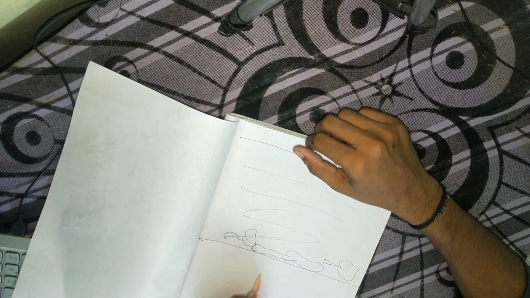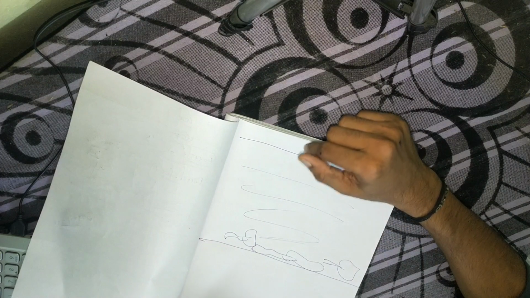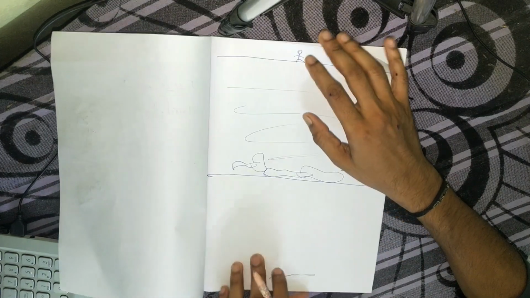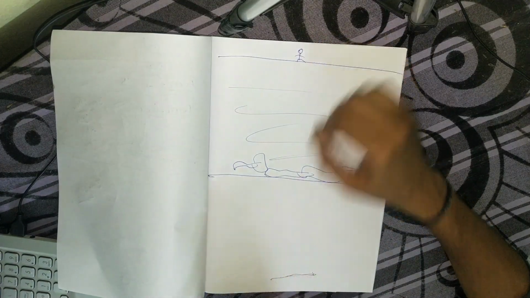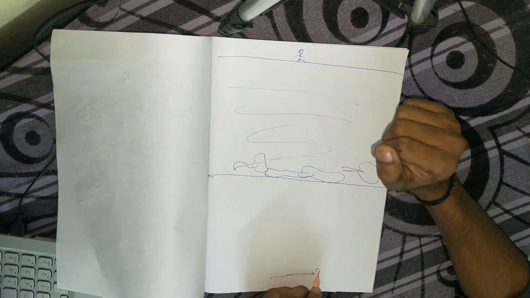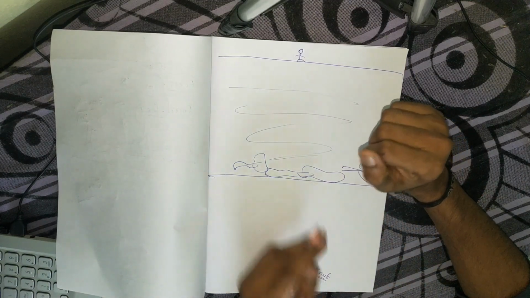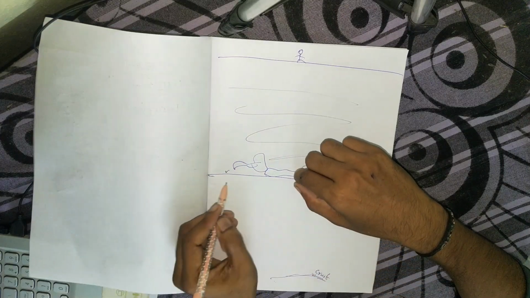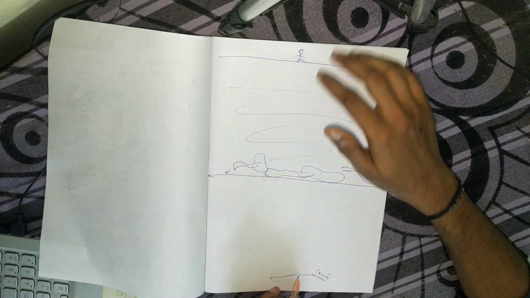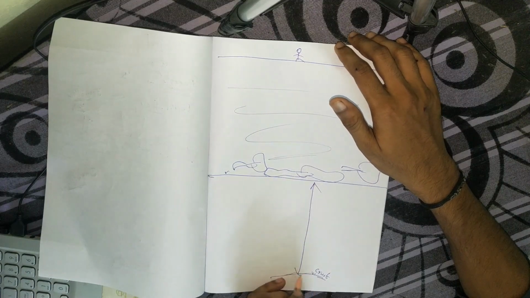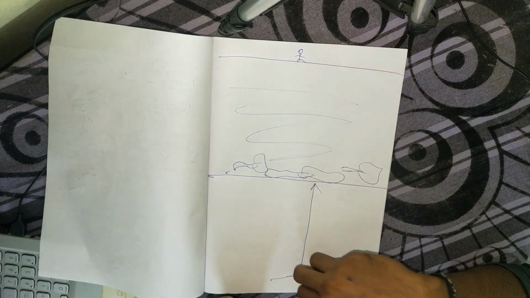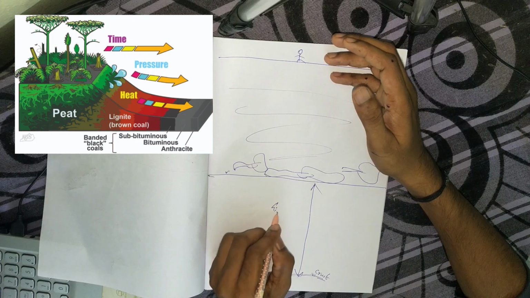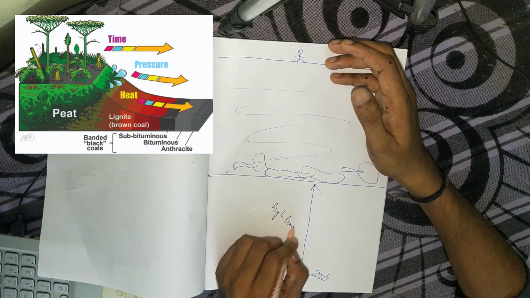If you go deeper, we'll come to here. There might be something. What is it? It's Earth's crust, right? So this is Earth's crust, and this is the dead remains. There might be a lot of distance between these two, but the temperature inside the crust is very high. So we'll consider it is high temperature, right?